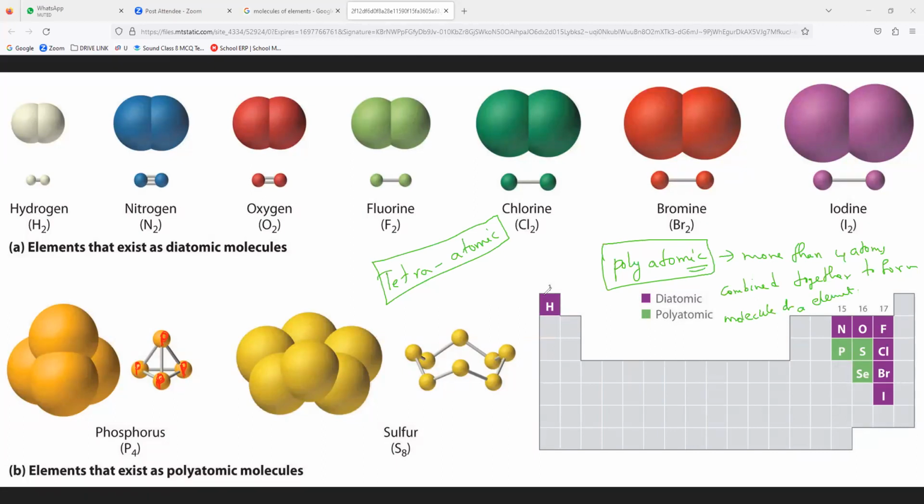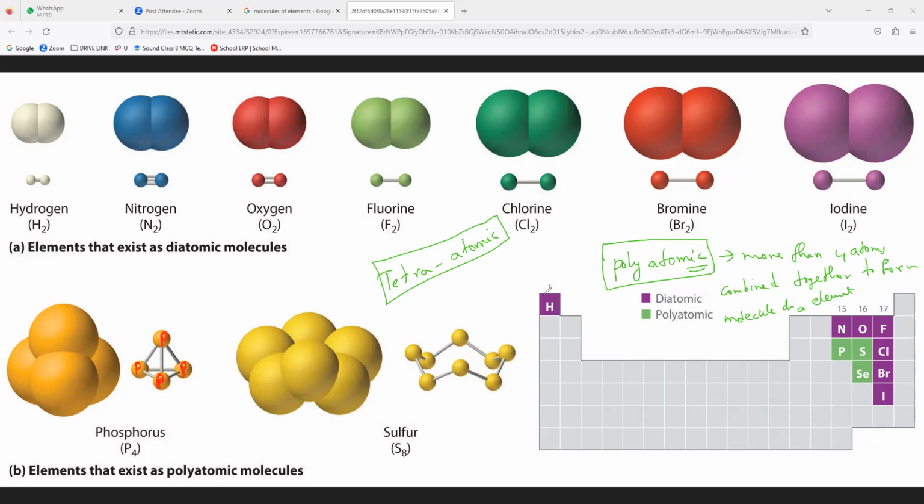Now, examples for polyatomic. In front of you, one is there. What is that? S8, sulfur. Sir, can we take it as sulphur?